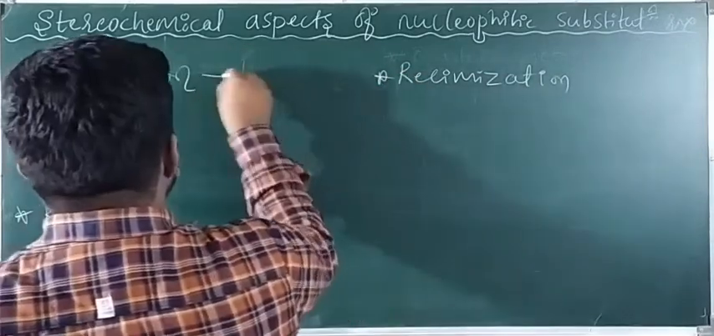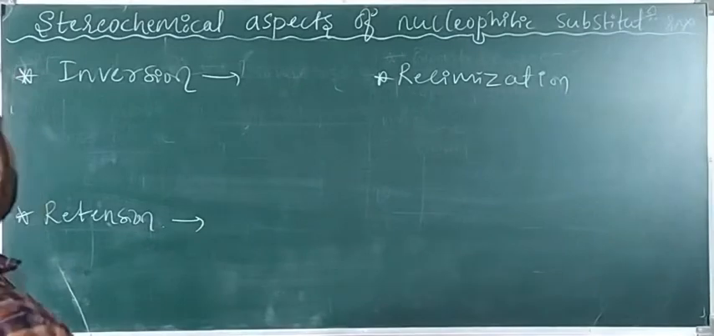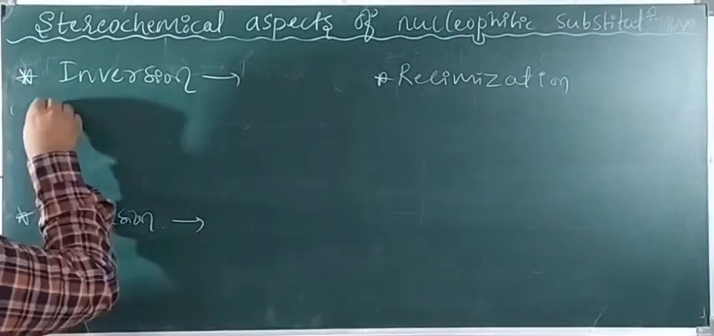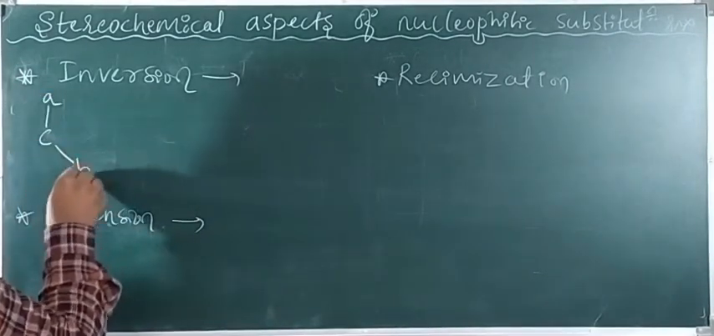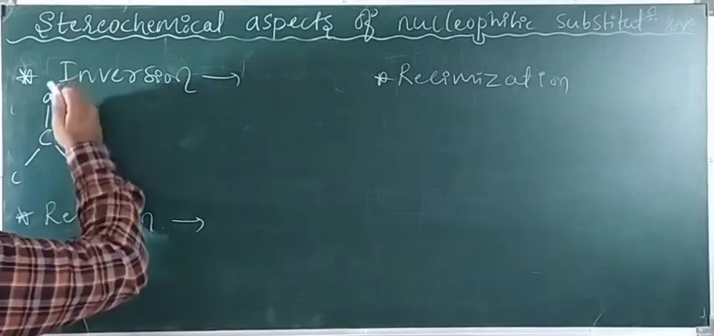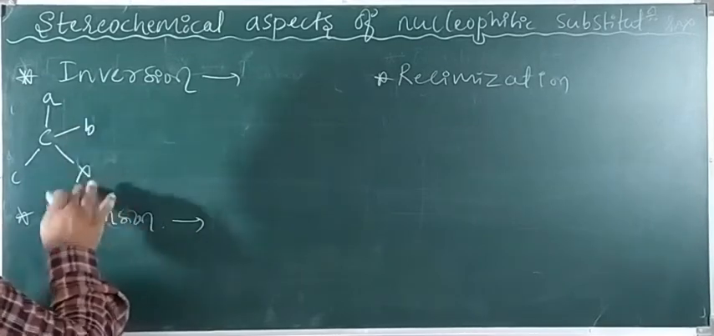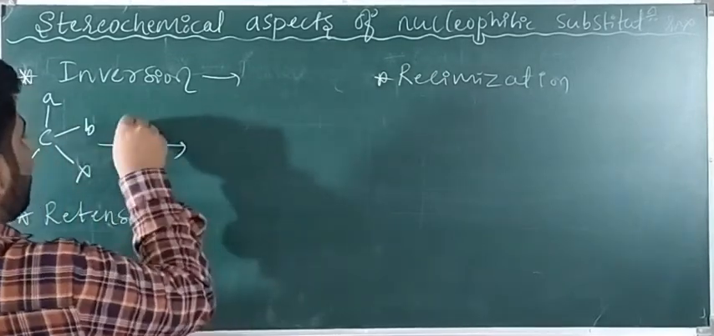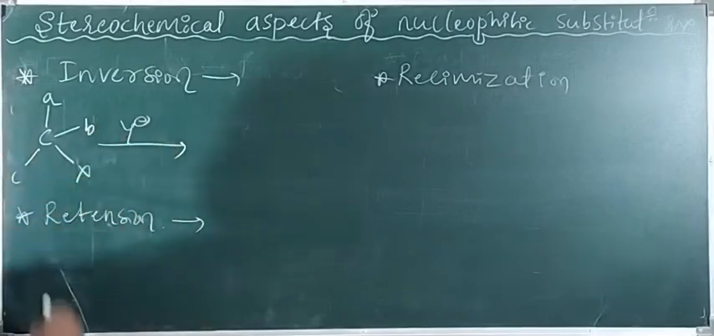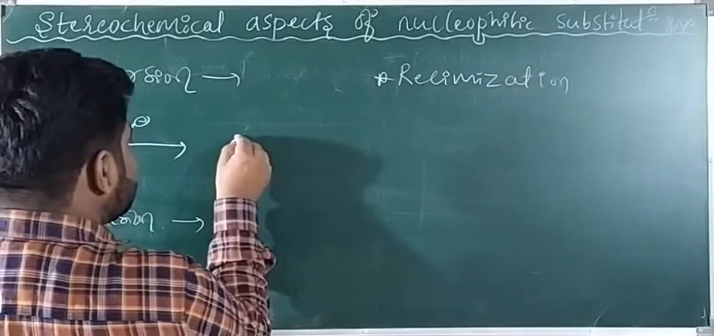Okay. So inversion of configuration, retention of configuration and racemization. So carefully see here, guys. When you put A, B, C and here a D, or else you can put here an X and here a B. When you add some Y minus to this, this X is replaced by Y.